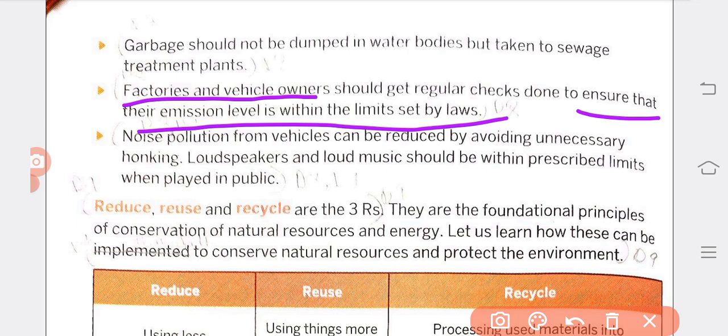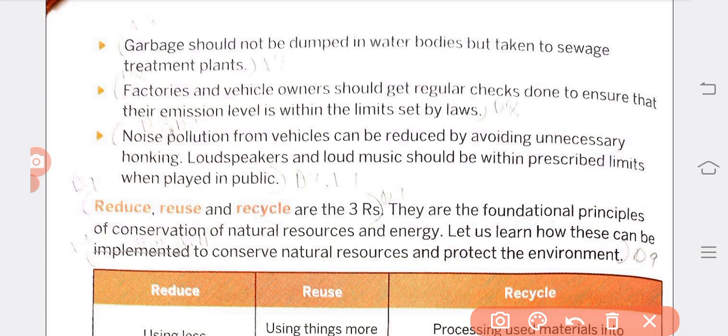Next, noise pollution from vehicles can be reduced by avoiding unnecessary honking. We already learned that noise pollution also comes from vehicles.